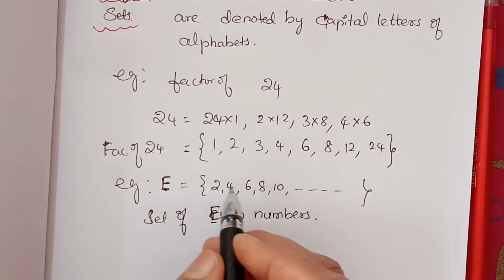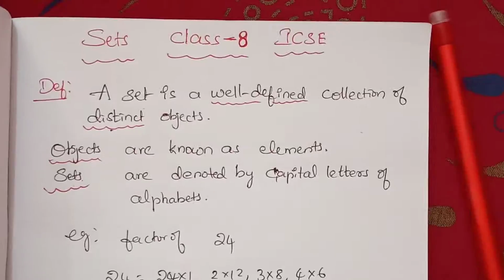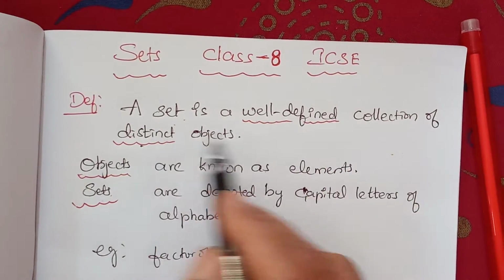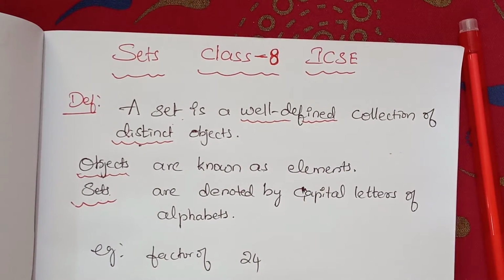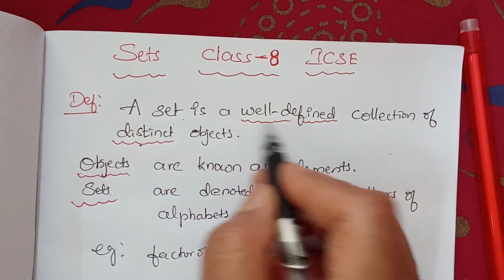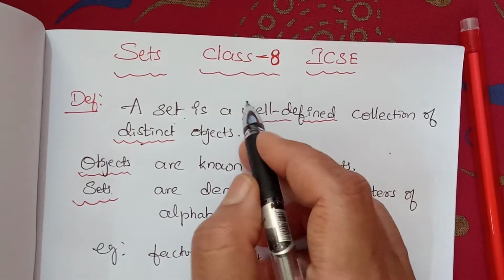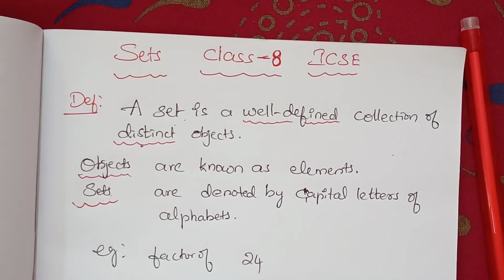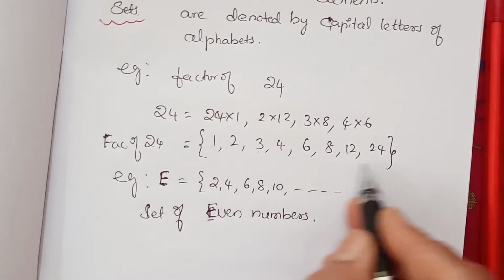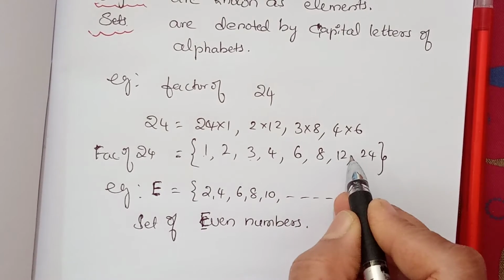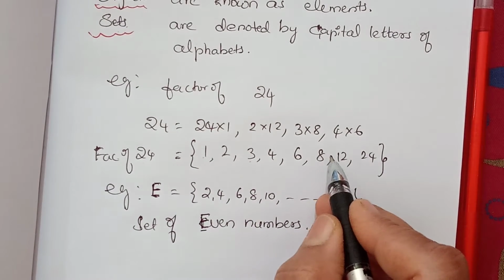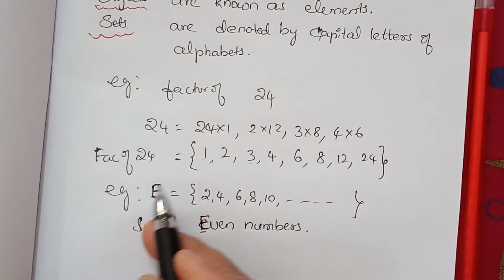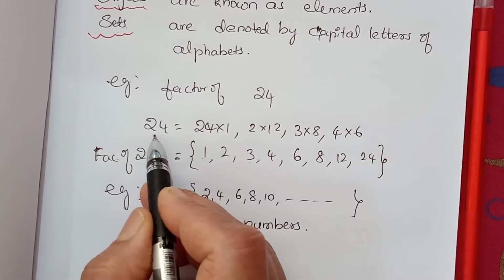denoted by small letters. So here I explained that a set is a well-defined collection of objects. Factors are a collection. Well-defined, what does it mean? Let's discuss these factors only. These all are well-defined because these are the factors of 24.